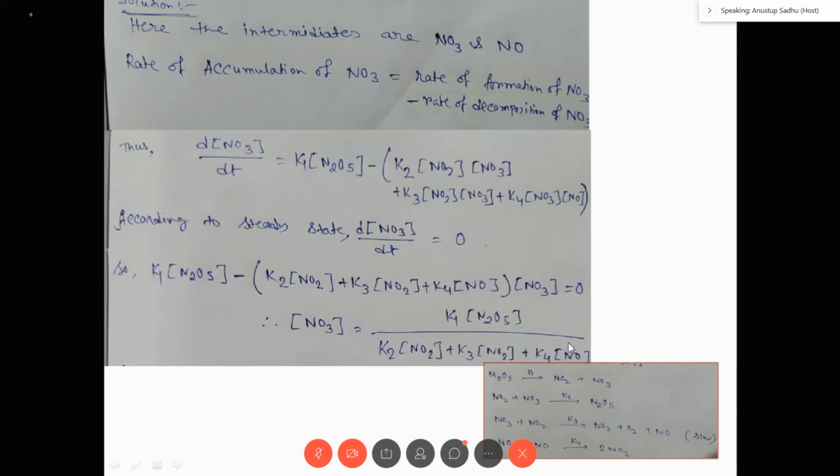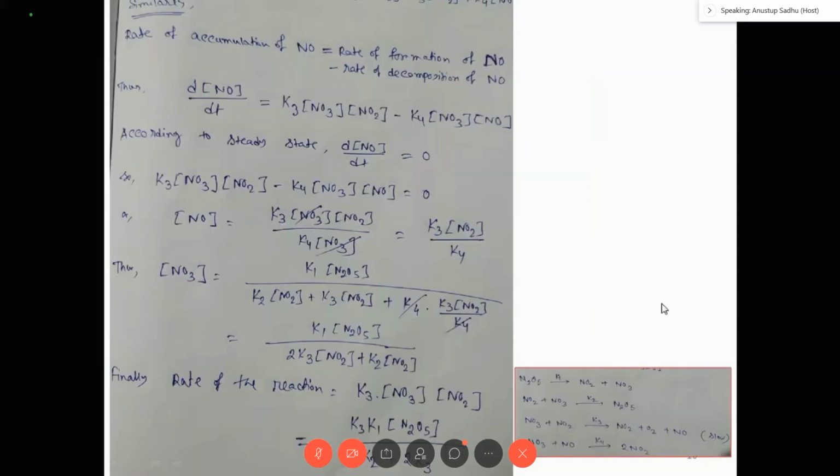But here there is a NO term. N2O5 you can easily determine in the laboratory, NO2 is also easy. But NO you cannot determine in the laboratory, because this is also an intermediate. So you have to apply the steady state in the case of NO also, right? So now